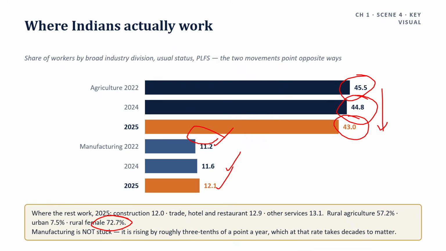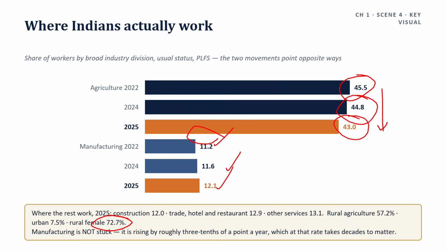There is no 2023 observation in it. So do not say manufacturing employment has risen 3 years running. You have to say it rose from 11.2 to 12.1% between 2022 and 2025. Same fact, and it survives a check.